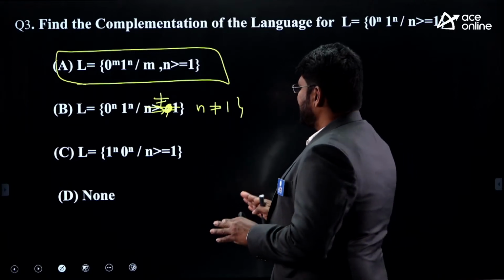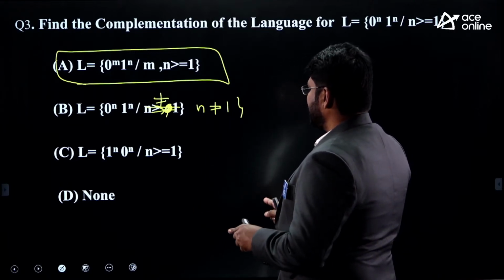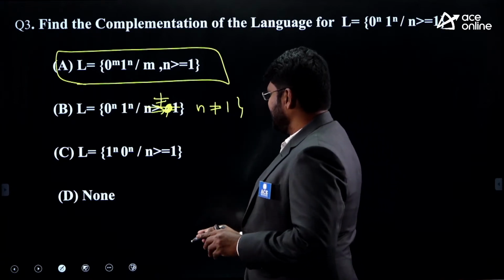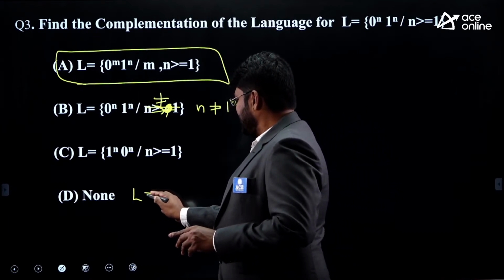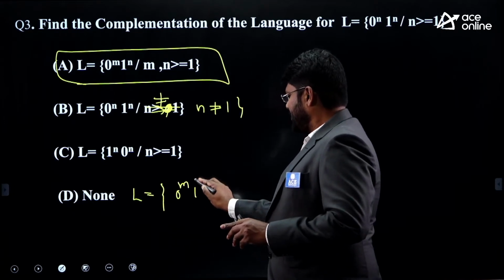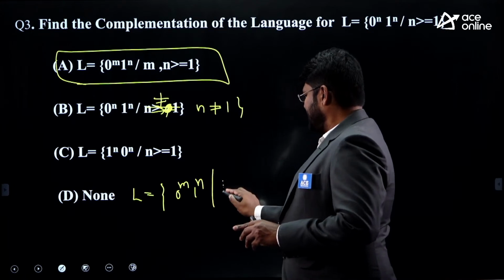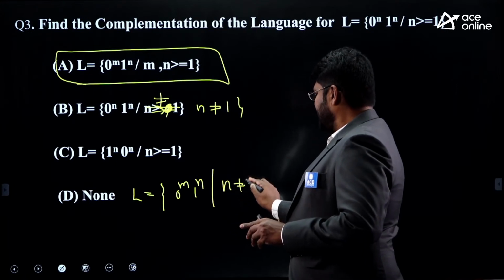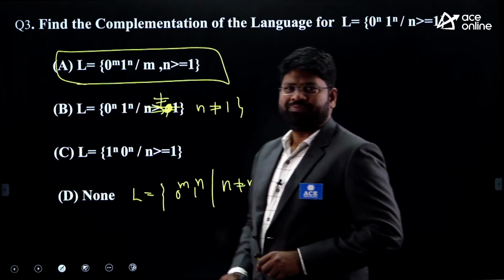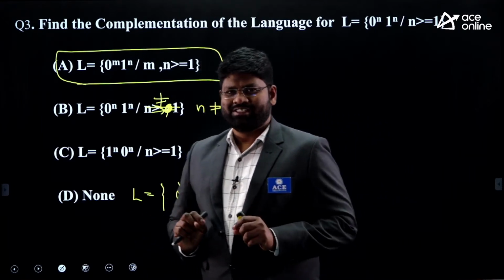For example, let me make one more slight change in this example. Instead of this D, suppose I had L equivalent to 0 power m and 1 power n such that n is not equivalent to m and it is greater than 0. Just look into this.